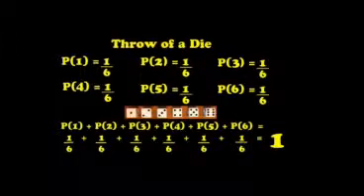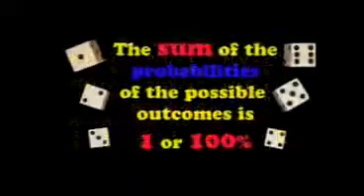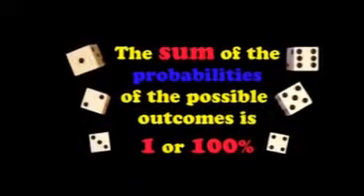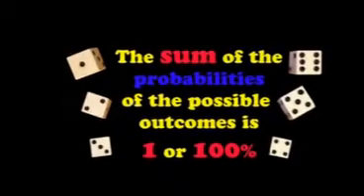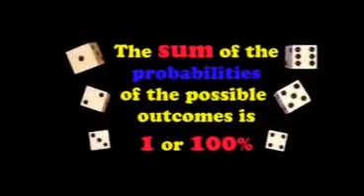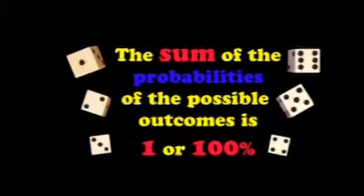If we look at the probability of throwing a die, the probability of getting a 1 is 1 over 6, the probability of getting a 2 is 1 over 6, and so on. If we add all these probabilities together, we get 1 over 6 plus 1 over 6 plus 1 over 6, and so on, which all add up to 1. The sum of the probabilities of the possible outcomes is going to be 1 or 100%.